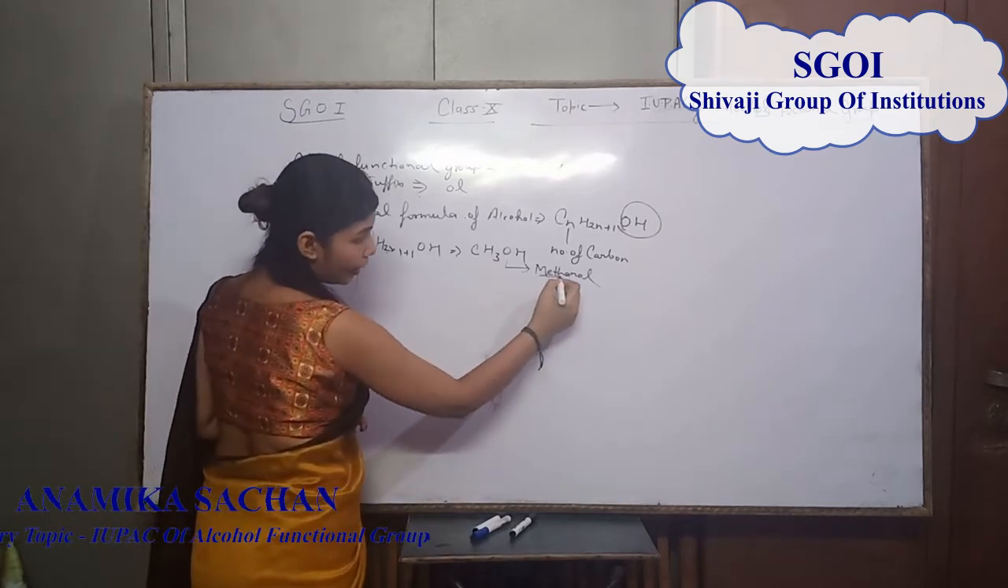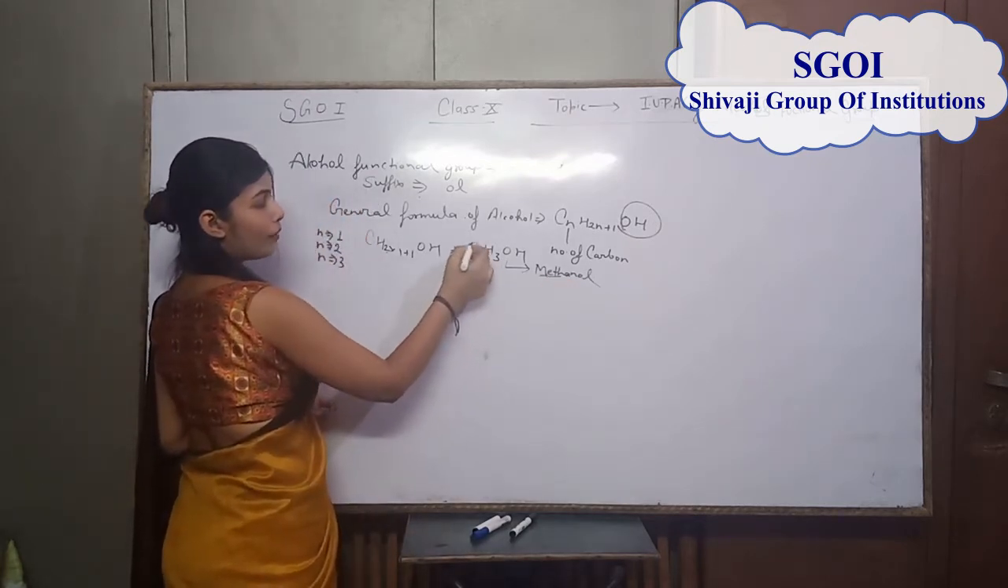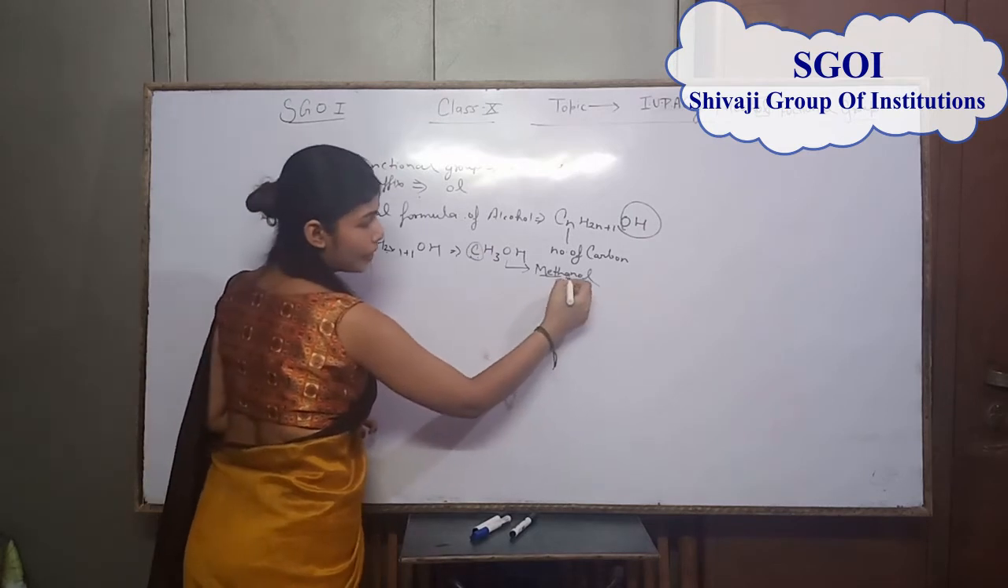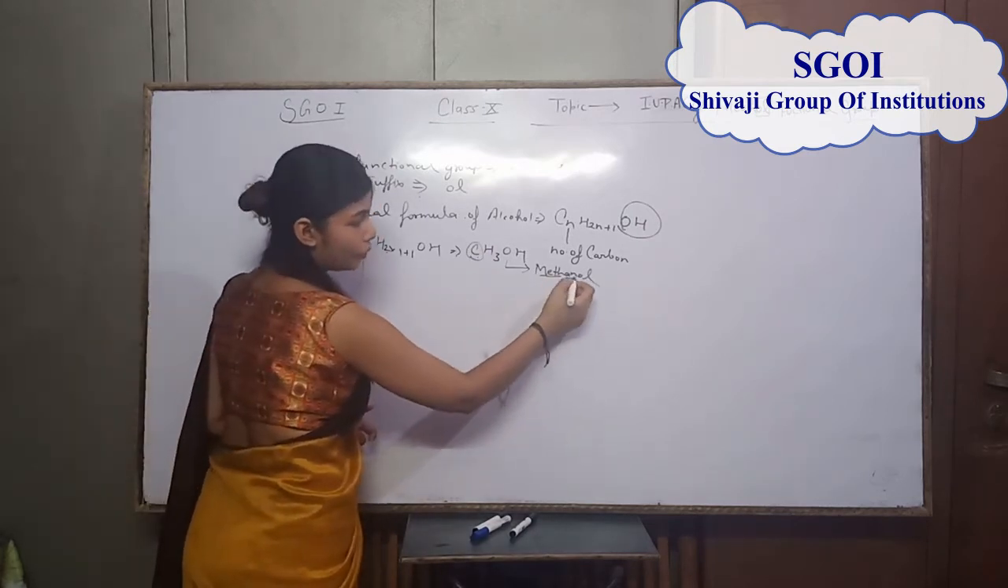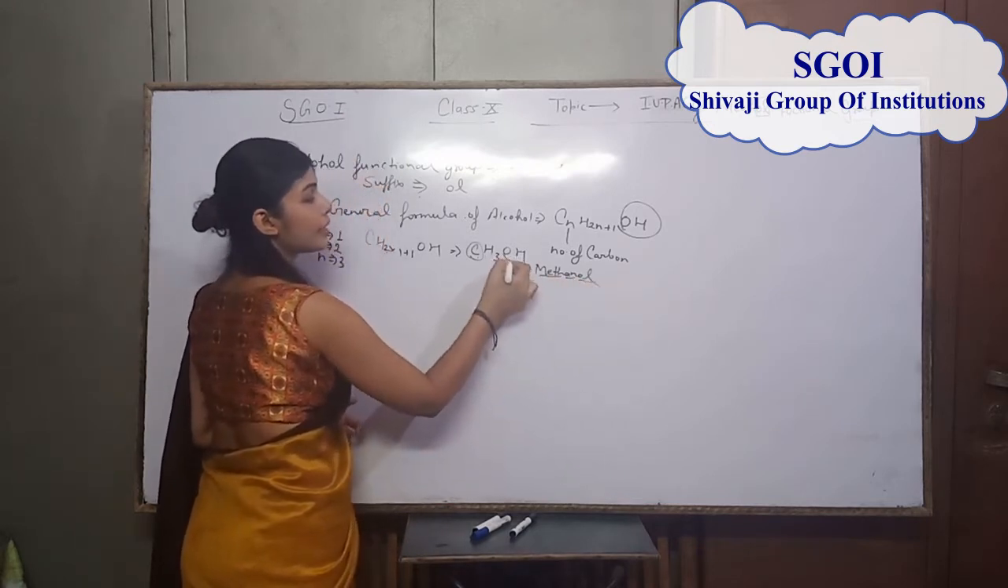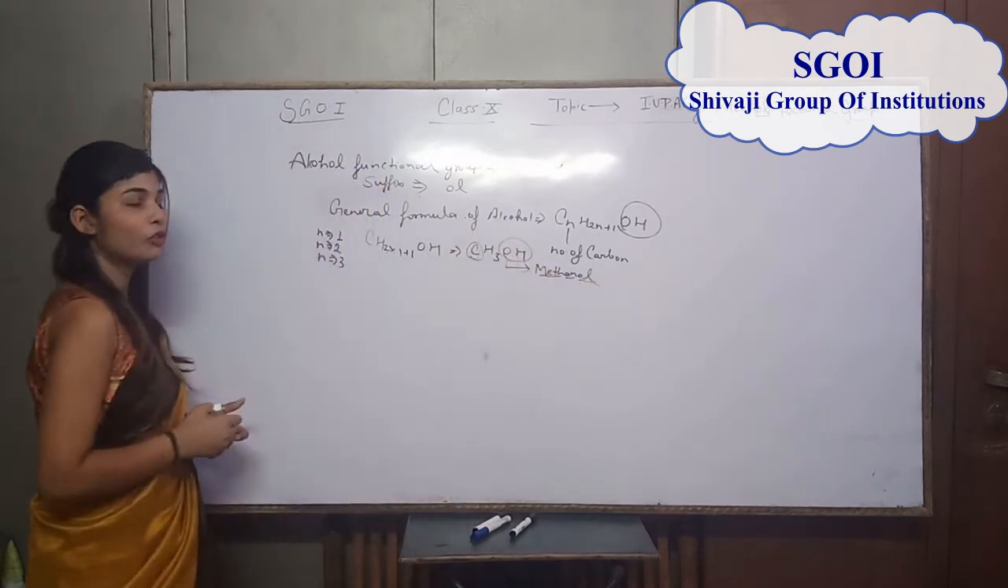Students, why do we use meth? Because the number of carbon is 1. Why do we use ane? Because carbon to carbon has a single bond, that is why we use ane. Why do we use ol? Because it considers OH as a functional group.